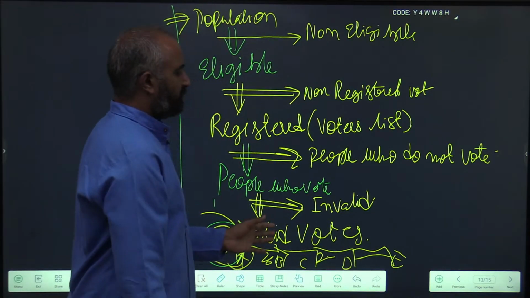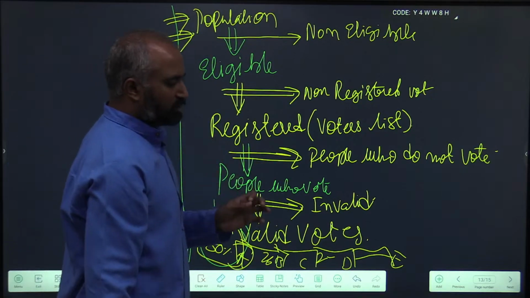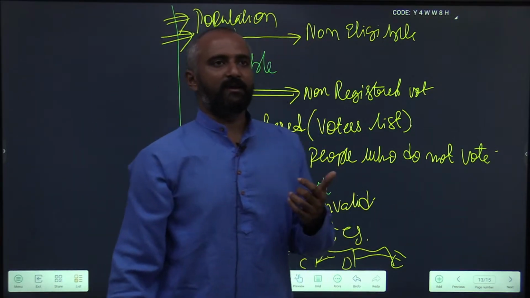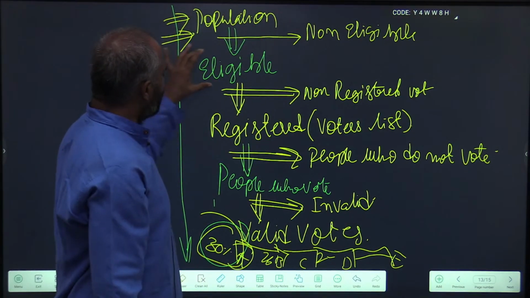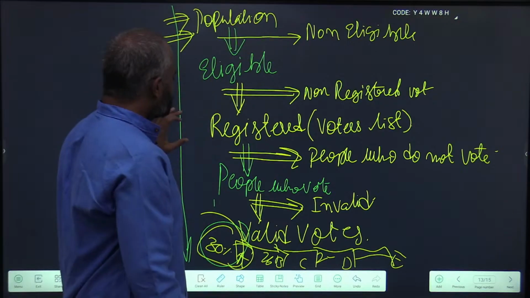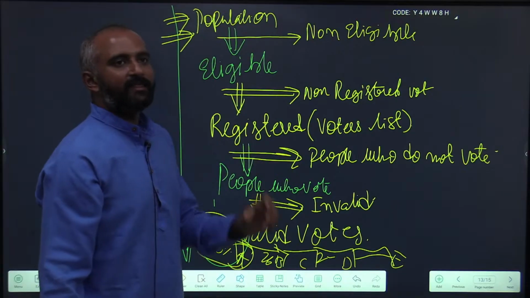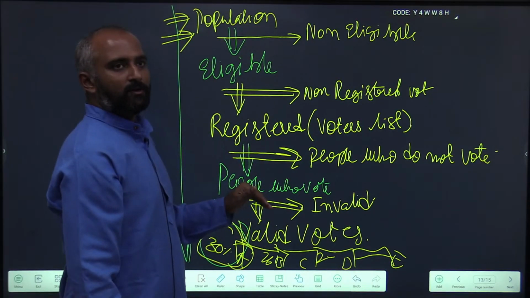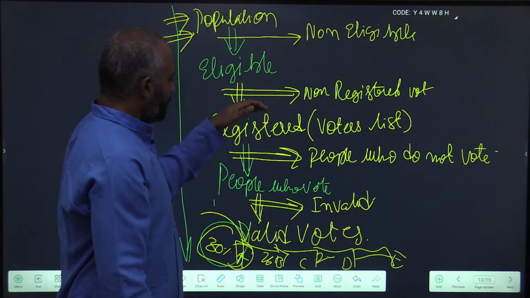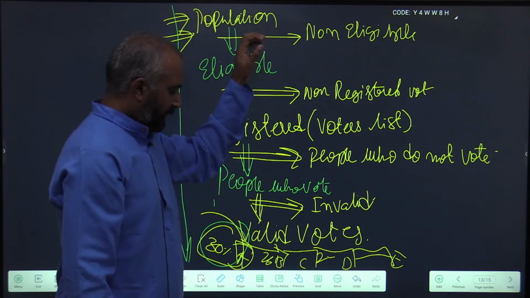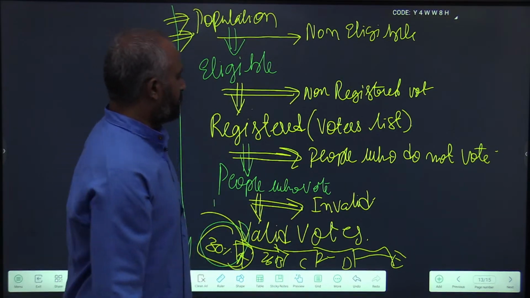Suppose some information is given, always start with the highest level possible that is given in the information itself, because sometimes they will include population, sometimes eligible voters, sometimes the voters list. Based upon whatever the maximum level that is given in the problem, start from there. Always your way of solving an election based problem should be downstream. You start from a higher point and then come down to the value that is given.